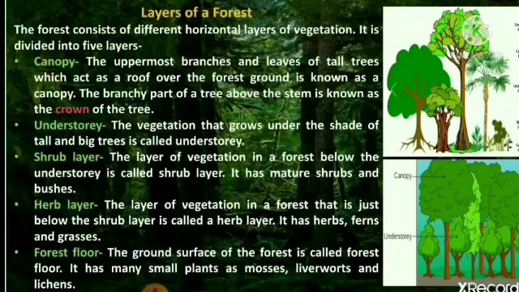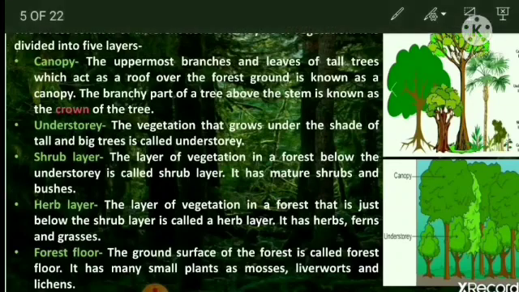Means the uppermost branches and leaves of tall trees. They act as a roof cover or they act as an umbrella. As you can see, suppose this is the tallest tree in the forest. So these branches and leaves act as a roof, or they act as an umbrella.